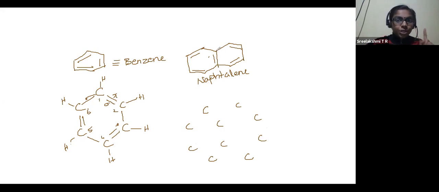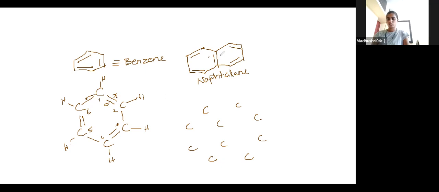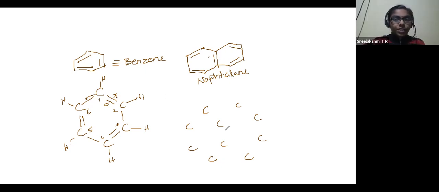benzene. Fusion means the junction is common, like two houses having one wall in between. When we build a house in two different compounds, there is a common wall separating the two compounds. Likewise, here it is like that. So fusion is like this, then alternating double bonds.